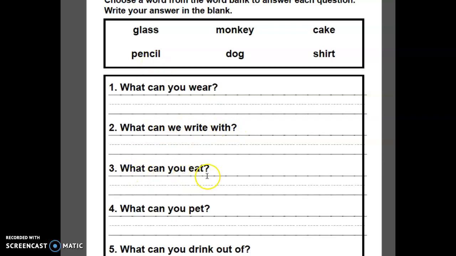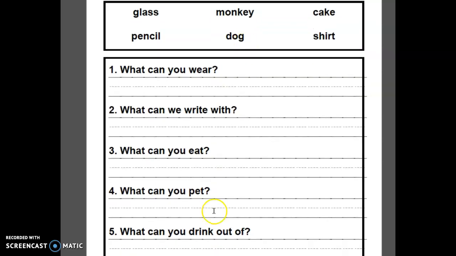3. What can you eat? I can eat a cake. We can say a chocolate cake. What can you pet? That is weird. So we can pet a dog, we can cuddle as well a dog. We can hug, H-U-G, we can hug a dog. We can kiss a dog as well.